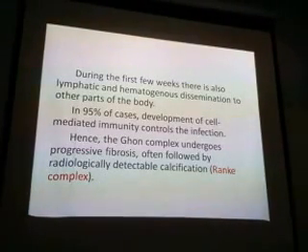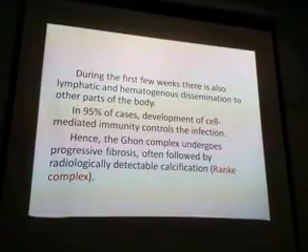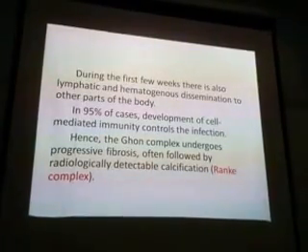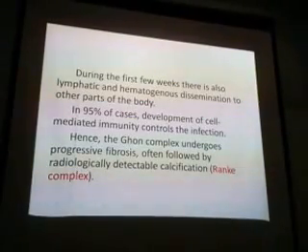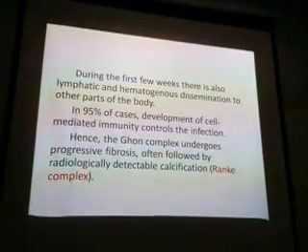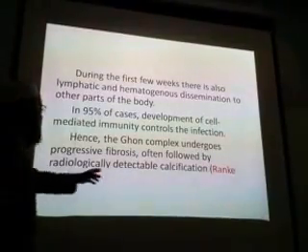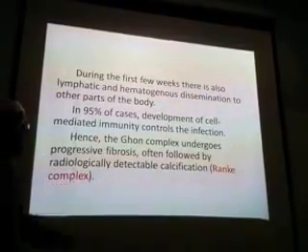In tuberculosis also the same thing happens. The lesion has cavitation and necrosis, so the calcium will come and get deposited. On one side the scar is continuously contracting, the lesion contracts. On the other side calcium is getting deposited. So a mass of calcium or detectable calcification is formed in that place, and that is called Ranke complex.